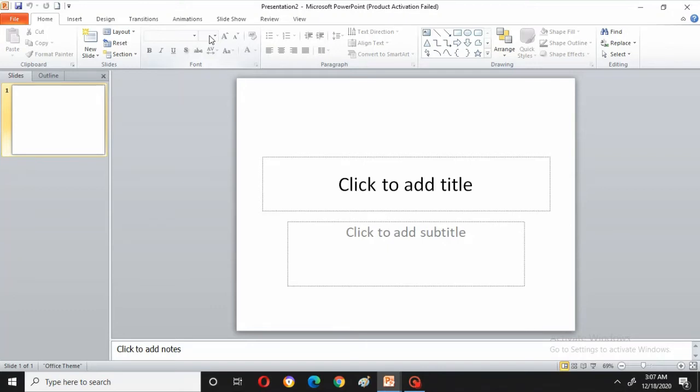Mostly you will be explaining orally, giving speeches or seminars orally. But if you use this PowerPoint software by creating some slides or pictures, and you show the picture and explain on that particular picture, it will be very clearly understandable by the audience, students or anybody.